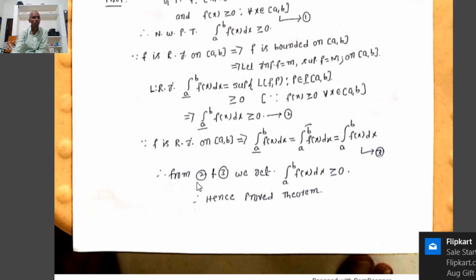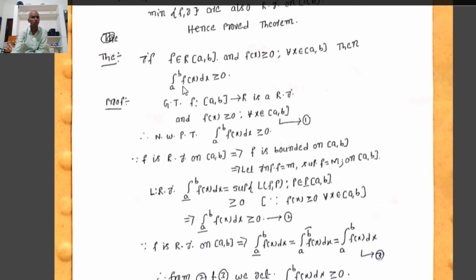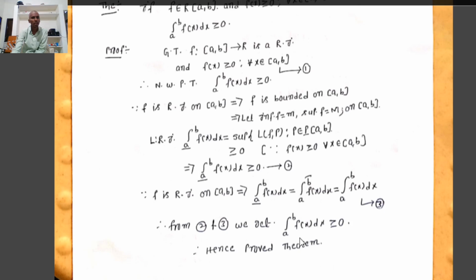Therefore, from 2 and 3 we get that the integral from a to b of f(x) dx is greater than or equal to 0. Therefore, if f is Riemann integrable on [a, b] and f(x) is greater than or equal to 0, then automatically the integral from a to b of f(x) dx is greater than or equal to 0. Hence proved, theorem.